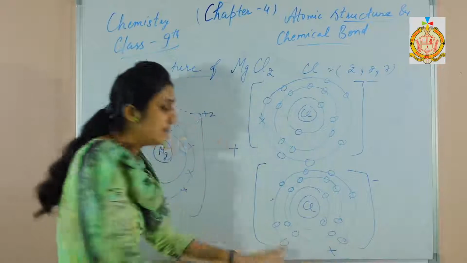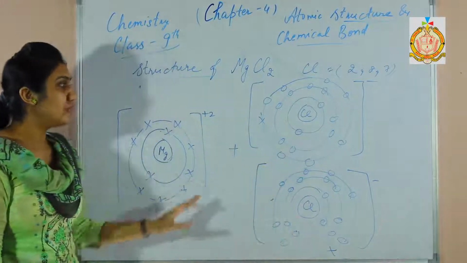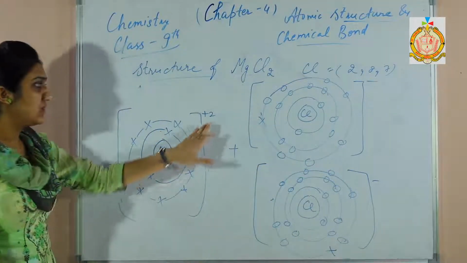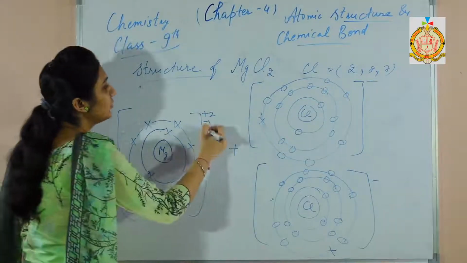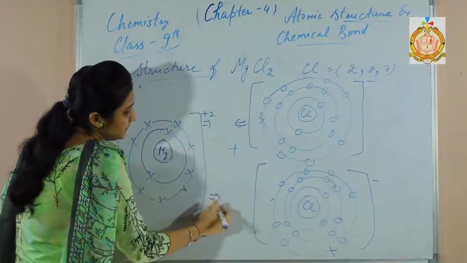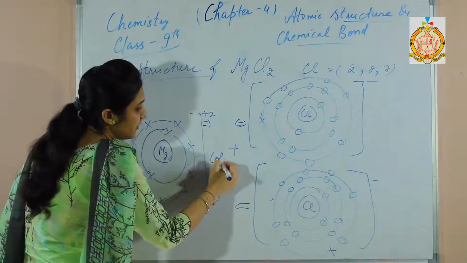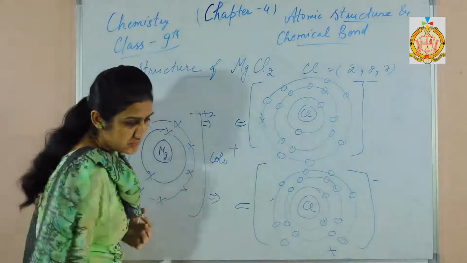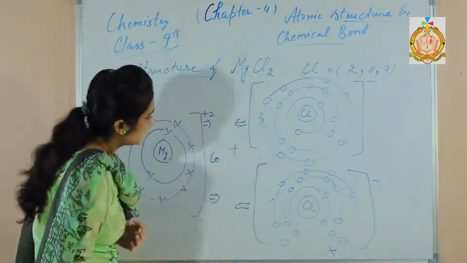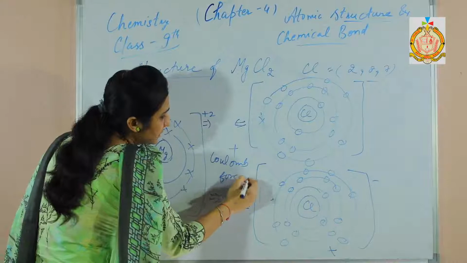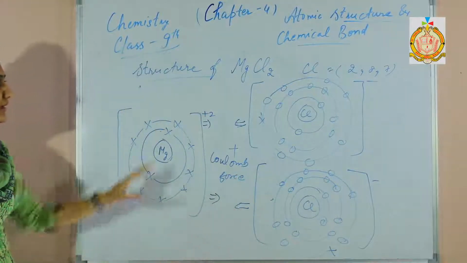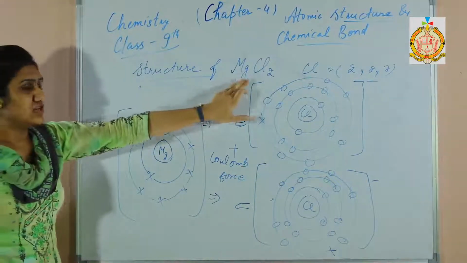So there are 8 electrons in the outermost shell of each atom now. Now +2 and -2 will attract each other. There are again Coulomb forces between these, Coulomb forces of attraction. Due to the Coulomb forces of attraction, the chemical bond is formed and the compound is magnesium chloride.